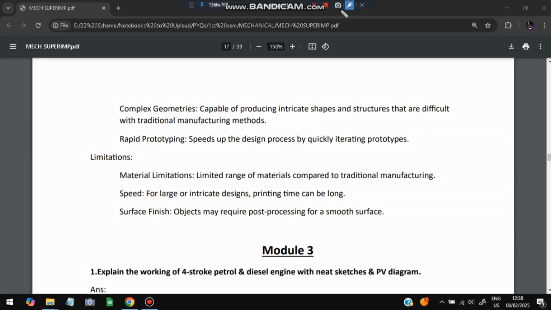Limitations are material limitations. A limited range of materials can be used compared to traditional manufacturing. It cannot handle a high temperature range, so the printer itself may melt on contact, or some other damage can happen. So a limited range of materials can be used to print. And speed, it is slower. And surface finish, the object may require post processing for a smoother surface. Okay, the printer will not make the surface smooth, you have to make the surface smoother.